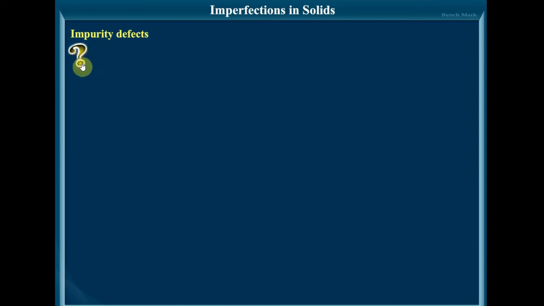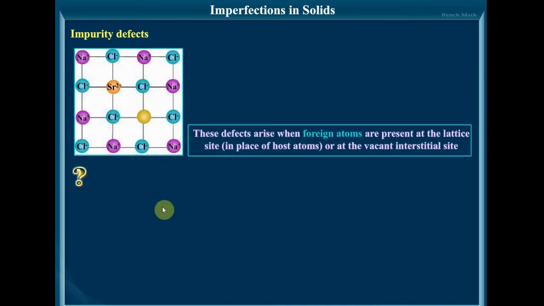Next is the impurity defect. So far we have discussed point defects where there are no foreign atoms. Foreign atoms also can occupy the interstitial or substitutional sites in a crystal. So let us see what impurity defects are. That is, defects in the ionic solid may be introduced by adding an impurity ion. If the impurity ions have a different valence state than that of the host ions, vacancies are created.